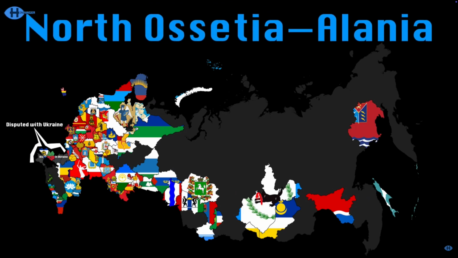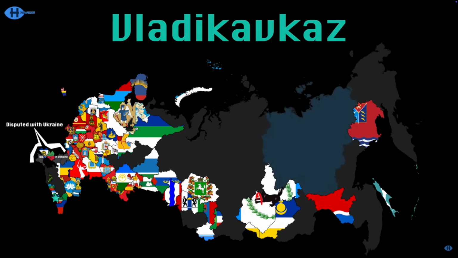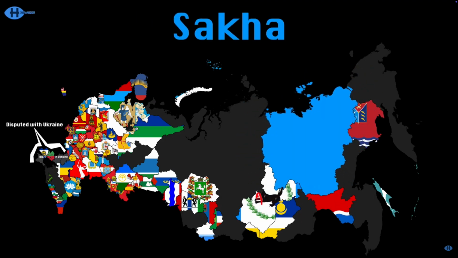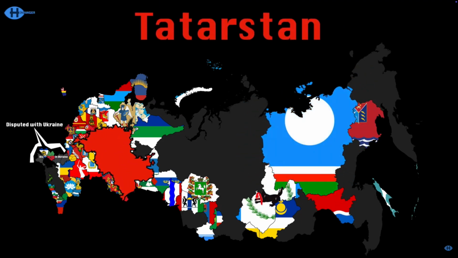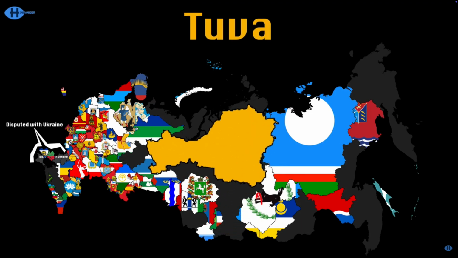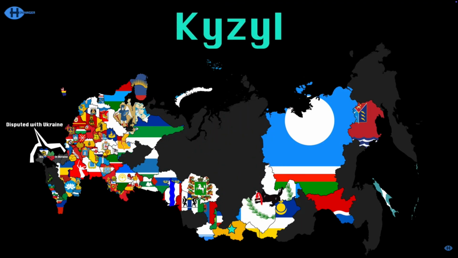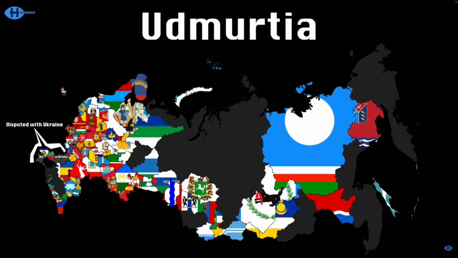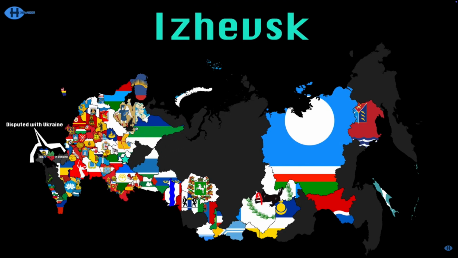North Ossetia-Alania's capital's Vladikavkaz. Sakha, the largest subdivision in the world, capital's Yakutsk. Tatarstan is here, Kazan is the capital. Tuva is there, capital's Kyzyl. Udmurtia has a capital named Izhevsk. It's also the last internationally recognized Russian republic.